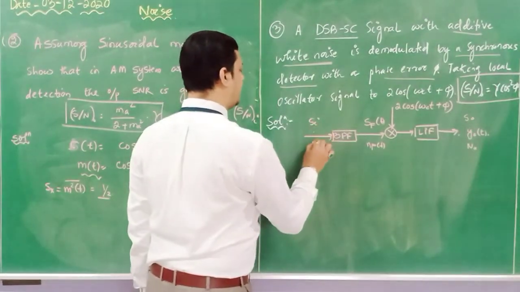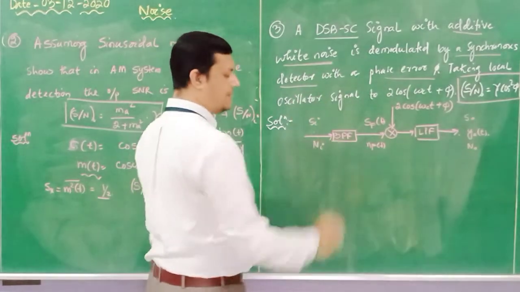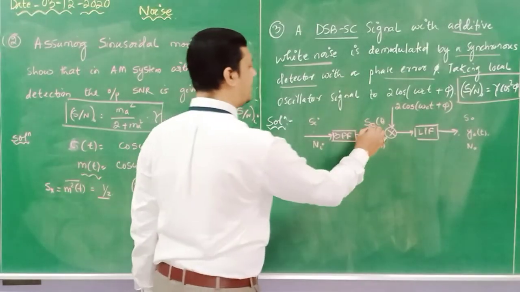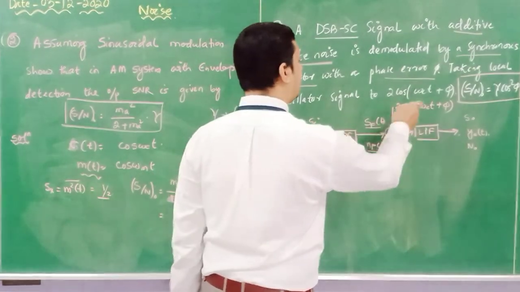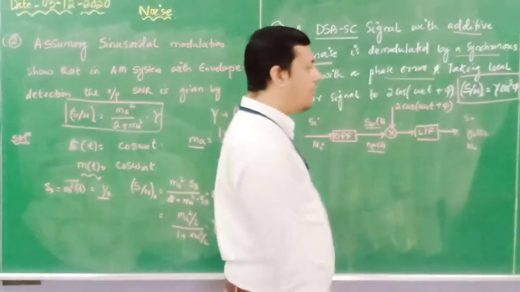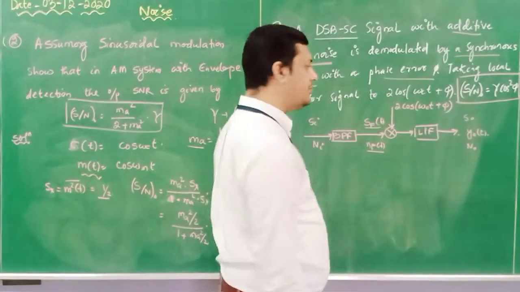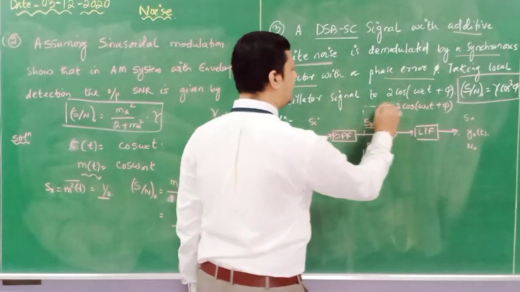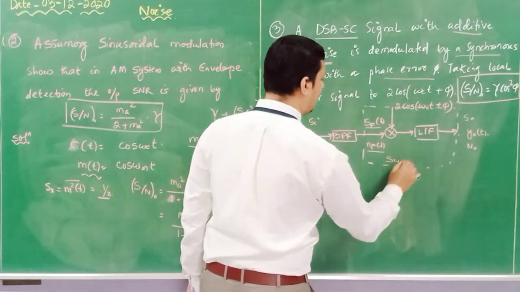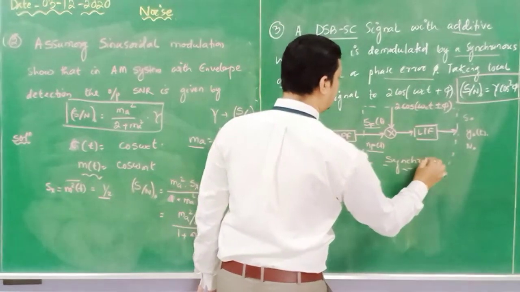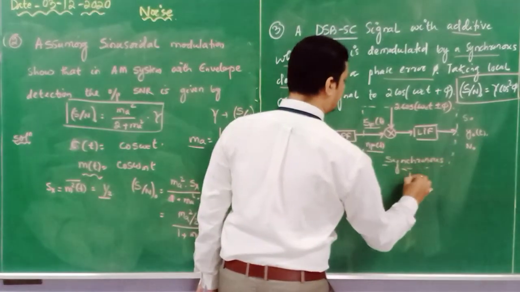Si and Ni are provided to the band pass filter, due to which we get SF of t and NF of t, which is synchronized with this particular carrier, followed by the LPF. So this is called the demodulator. Which type of demodulator? It is called a synchronous demodulator.